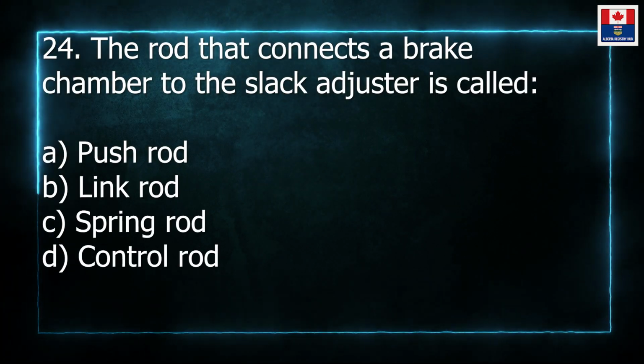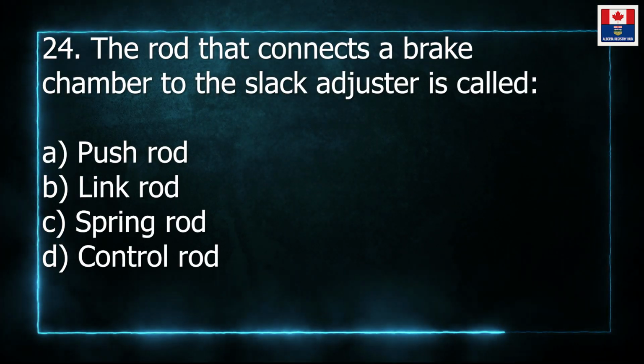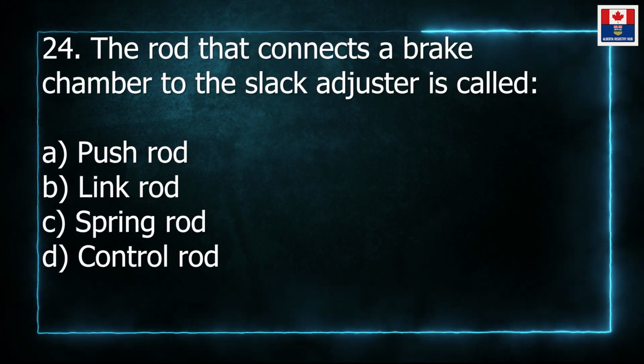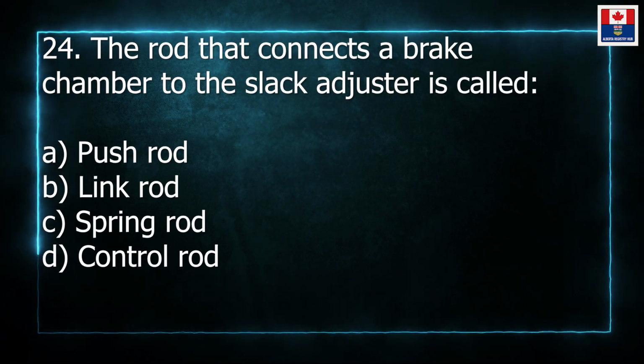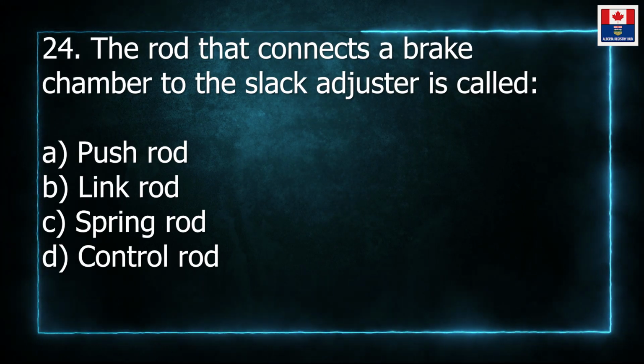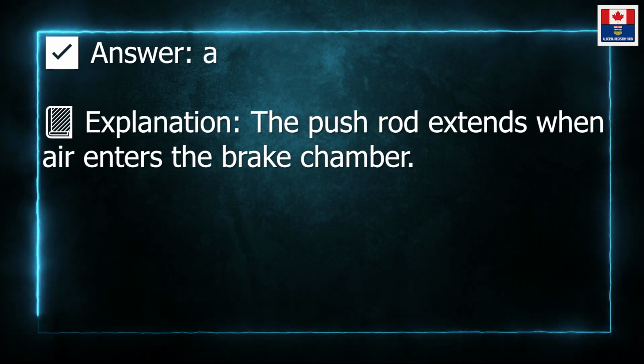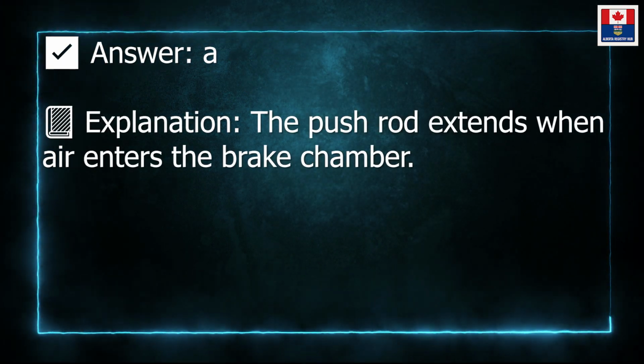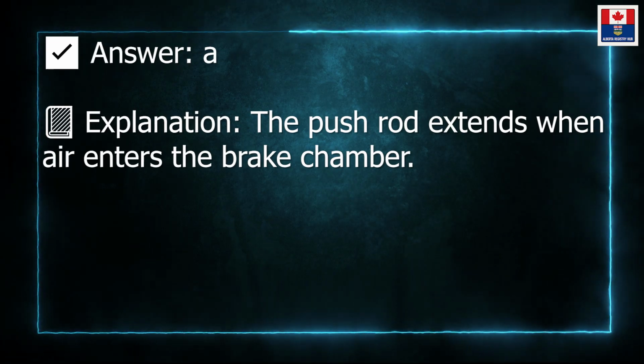24. The rod that connects a brake chamber to the slack adjuster is called a. A. Push rod. B. Link rod. C. Spring rod. D. Control rod. Answer: A. Explanation: the push rod extends when air enters the brake chamber.